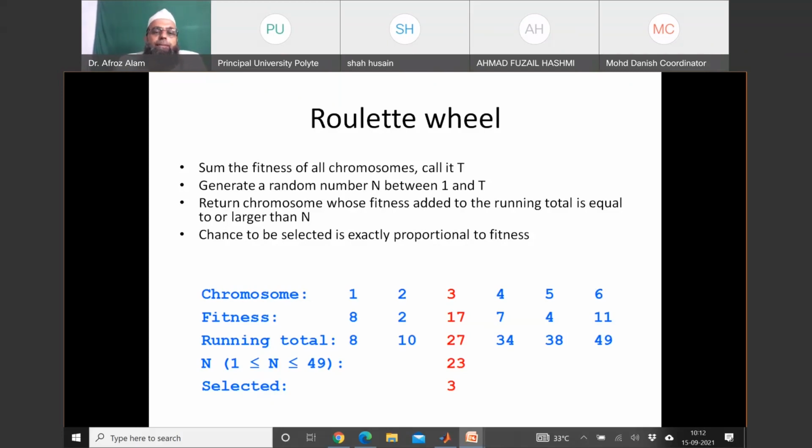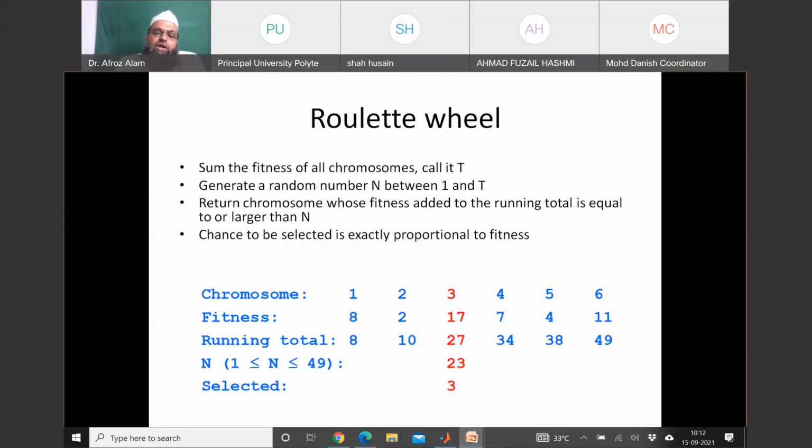So now the total sum of fitnesses is 49. Randomly generate a number between 0 and 49, not including 0, so between 1 and 49, including 1 and 49. Let us say it comes out to be 23. Any number can come, as you are choosing randomly. So 23 is obviously between 1 and 49.